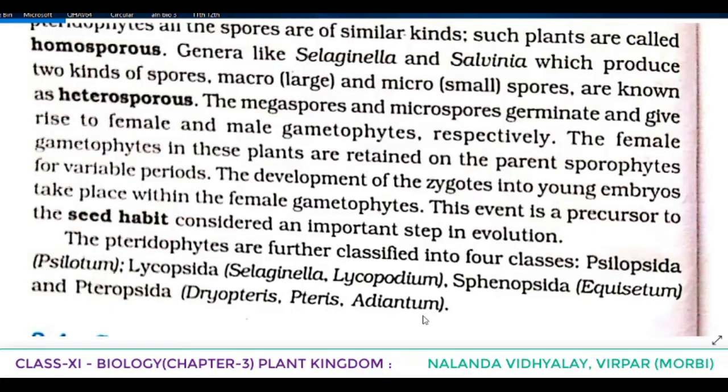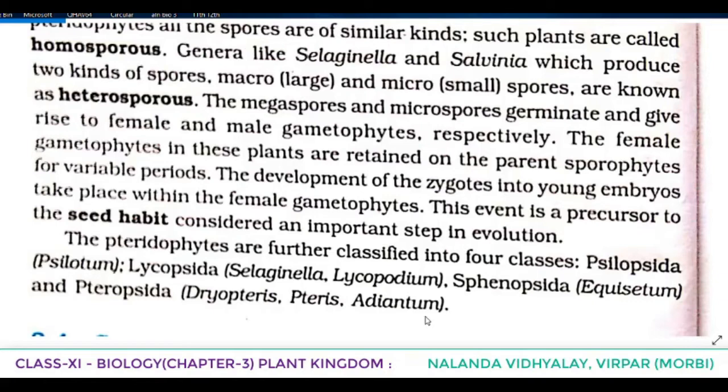Then we told that the sporophytes bear sporangia that are subtended by leaf-like appendages called sporophylls. Even I told you, what do you mean by sporophylls? Leaves which bear sporangia are called sporophylls. And in some cases, sporophylls may form what? Distinct compact structures called what? Strobili or cones, as in Selaginella and Equisetum.